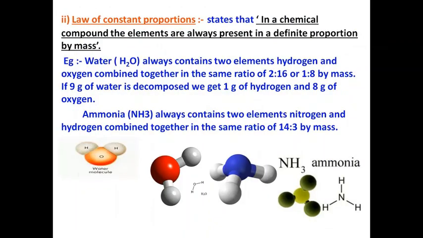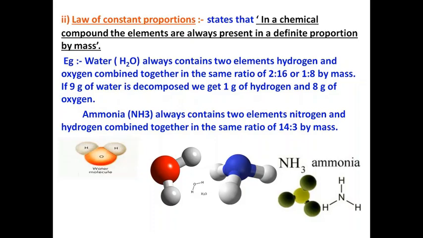Law of constant proportion. It states that in a chemical compound, the elements are always present in a definite proportion by mass. Now what do I mean by this statement? Let's try to understand this with the help of an example. Water, H2O. It always contains two elements, hydrogen and oxygen, combined together in the same ratio, that is 2:16, or if we simplify it further, we get 1:8 by mass.